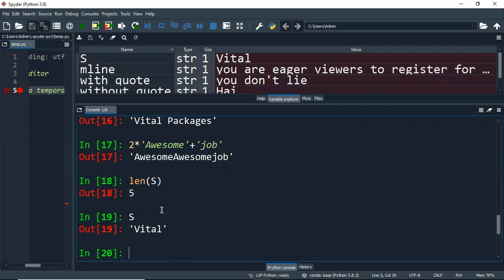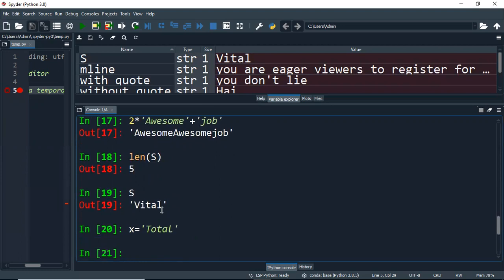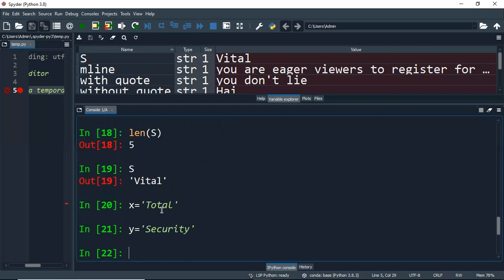In case you want to find out the addition, that you can also do. For example, I have another variable called x, which I'm giving as total. Now I define yet another variable called y, where I am assigning security. My intention is to combine these two words with an ampersand symbol, some special character between these two string variables.